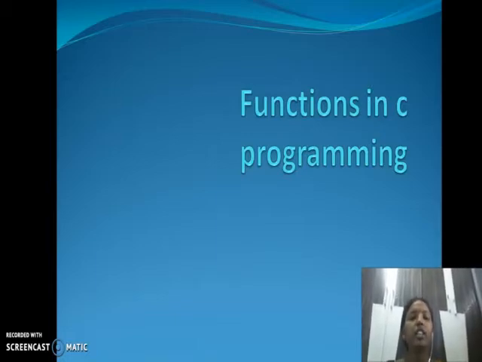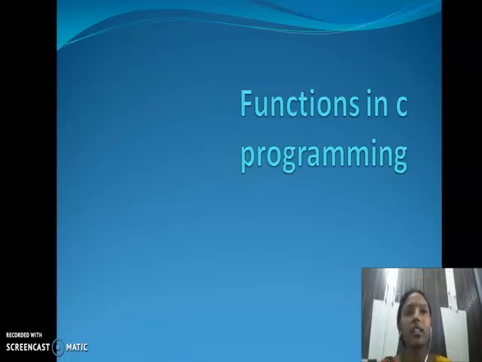Today we are discussing functions in C programming. Normally, what is meant by a function? When we are going outside to attend a party, we say we are going to a function. So why are we calling that a function? A function is nothing but a specified task, right?